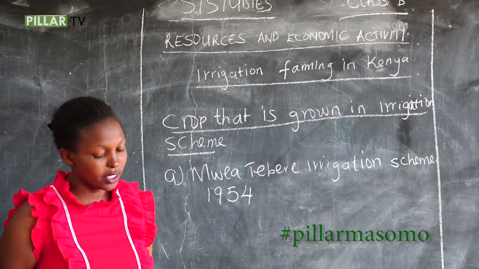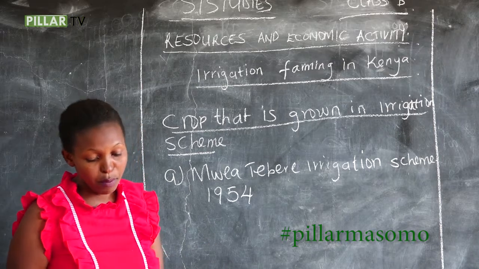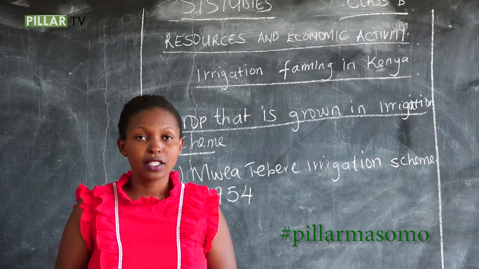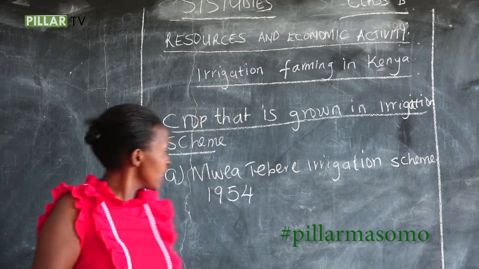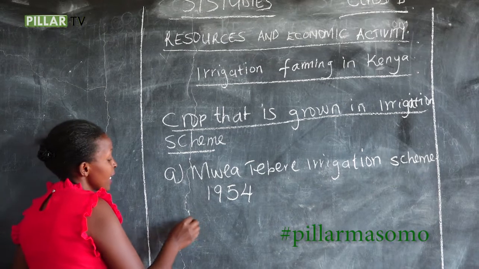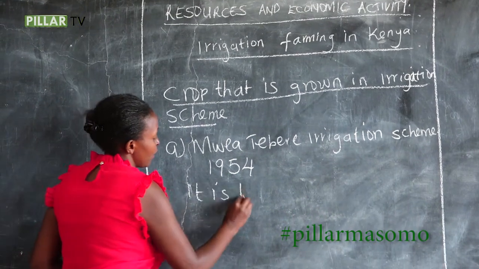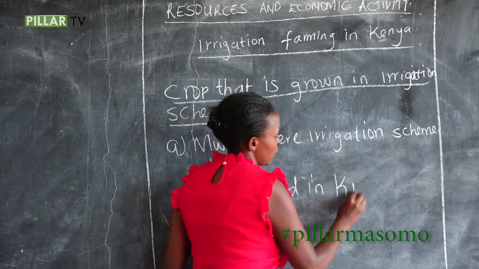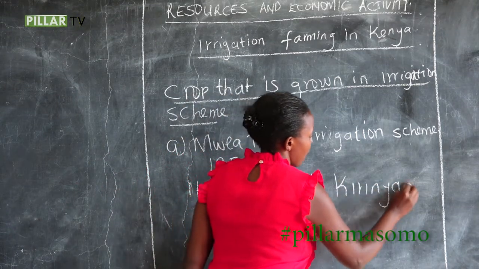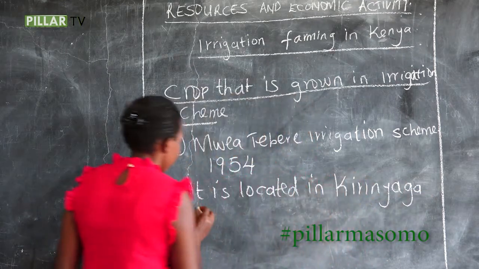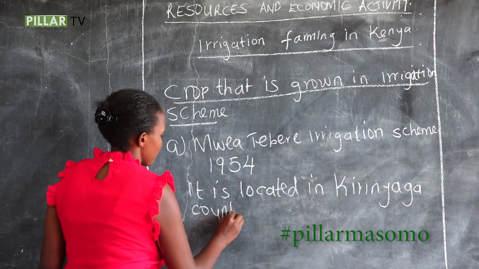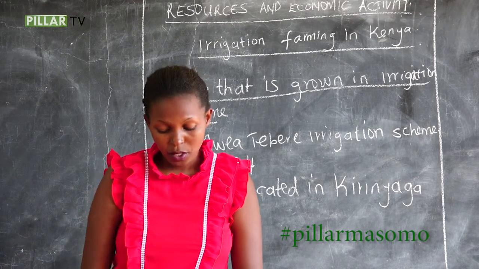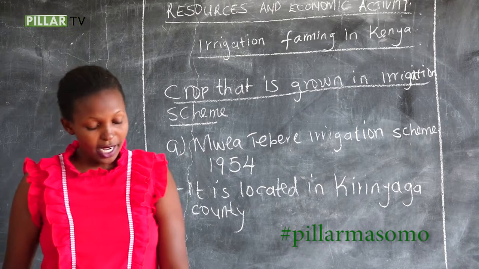The Mwea irrigation scheme was started by the Europeans, especially for those who lost their land during the state of emergency. And this Mwea irrigation scheme is located in Kirinyaga County.